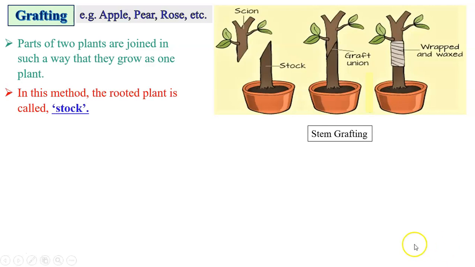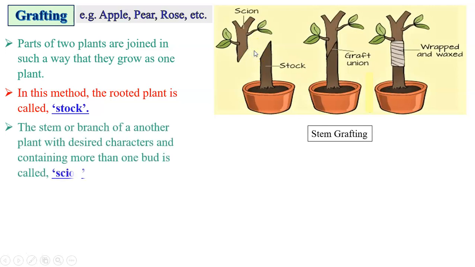In this method, the rooted plant is stock, whereas the other part of the plant is scion, which has all desired characters and also has one or more buds on it. This scion is joined onto the stock. The buds of the scion are allowed to grow further, but there is no bud growth on the stock plant.